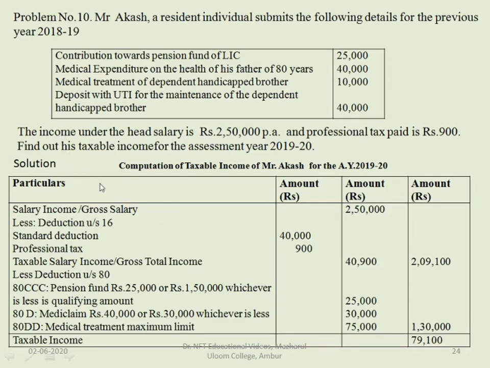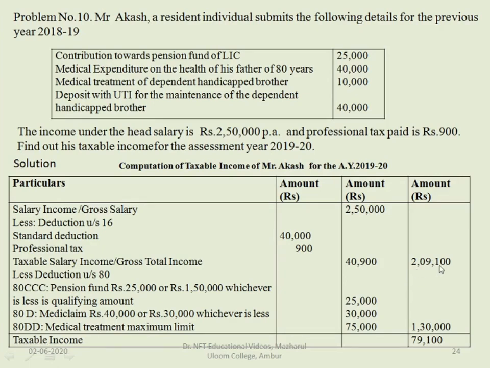The first one is, we'll write the computation of taxable income of Mr. Akash for the assessment year 2019-20. First we will write the salary. Salary is 2,50,000. From the salary, you have to deduct the standard deduction of rupees 40,000. And here one more, professional tax, is given. You have to deduct the professional tax as well. So total of deductions, which is the standard deduction as well as professional tax, 40,000 plus 900, that is 40,900. So taxable salary income, gross total income, will be 2,09,100.